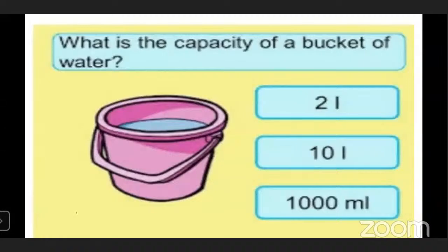Now see here. Here it is asked about the capacity. That means the total, complete quantity. The maximum quantity which you can put in that. Capacity is the total quantity which you can put in that. What is the capacity of a bucket of water?